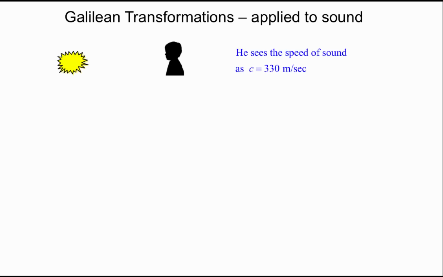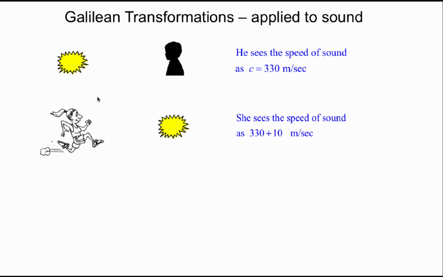Let's apply what we've learned so far about Galilean transformations to sound. Sound, as you know, is vibrations in the air or any fluid. Now imagine that there's a source of sound, and this source puts out very sharp pulses of sound which then travel towards this boy. This boy is going to see the speed of the pulses approaching him at about 330 meters per second.